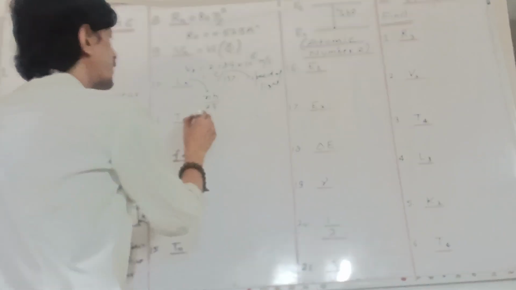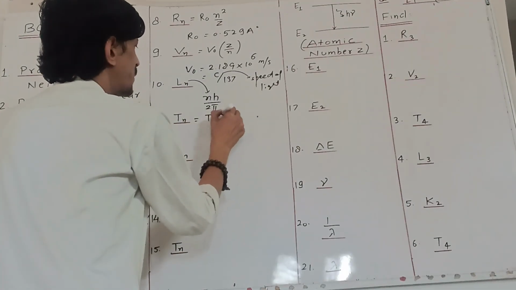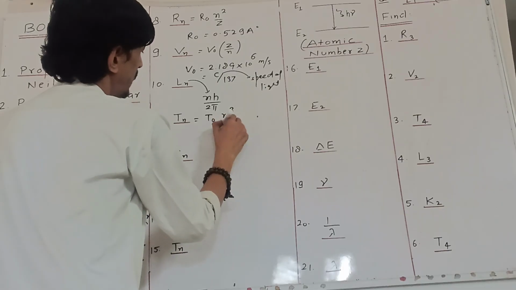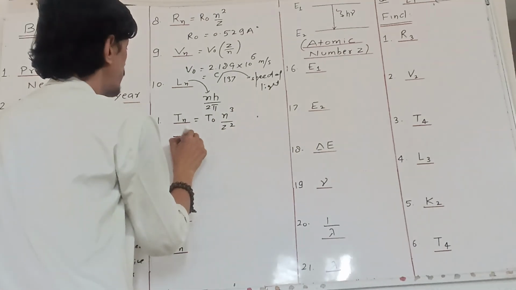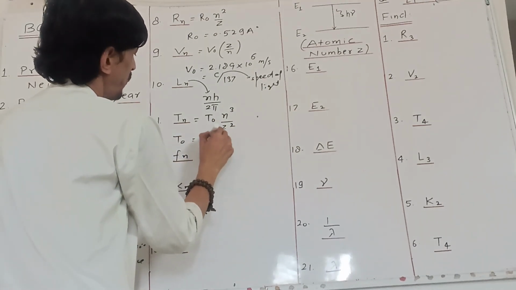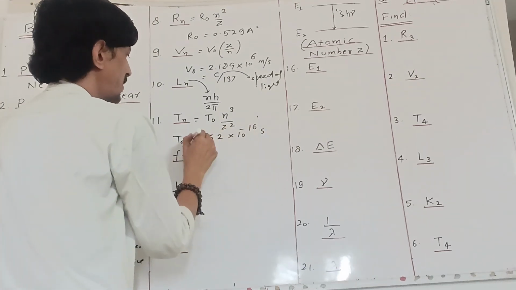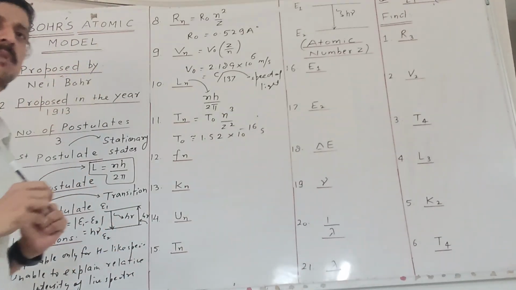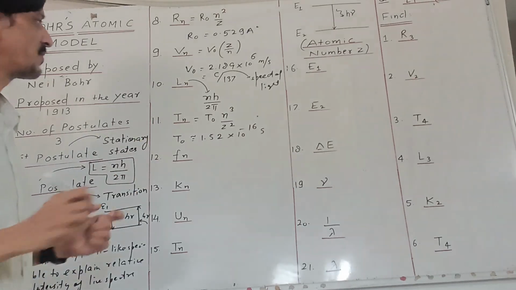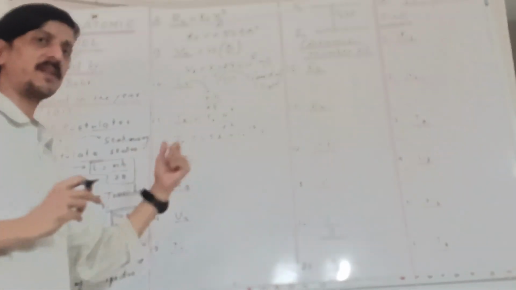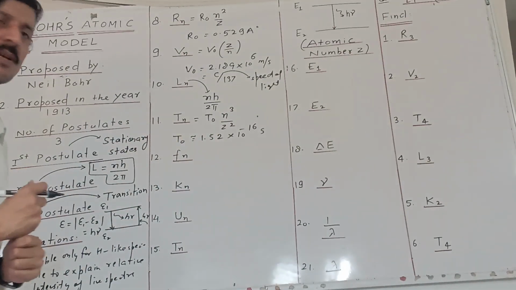Next is the time period. The time period of an electron in the nth orbit is T naught n cube by Z square, where T naught is 1.52 into 10 to the power minus 16 seconds, about 1.5 into 10 to the power minus 16 seconds. So the relation follows that it is proportional to n cube and inversely proportional to the square of the atomic number.